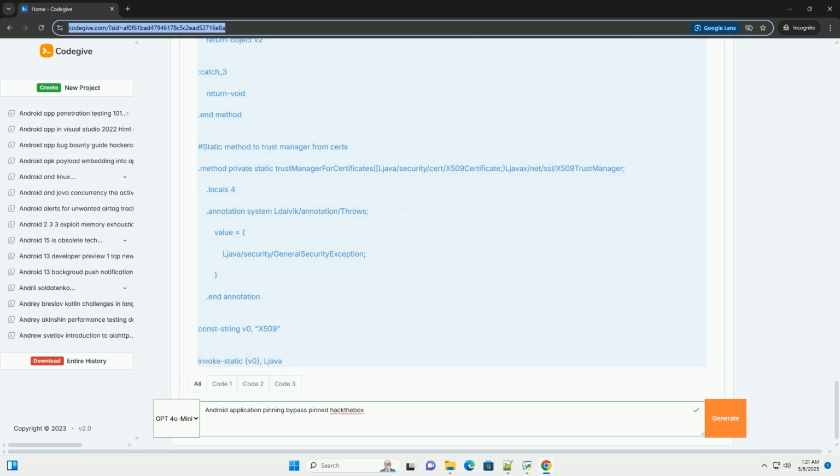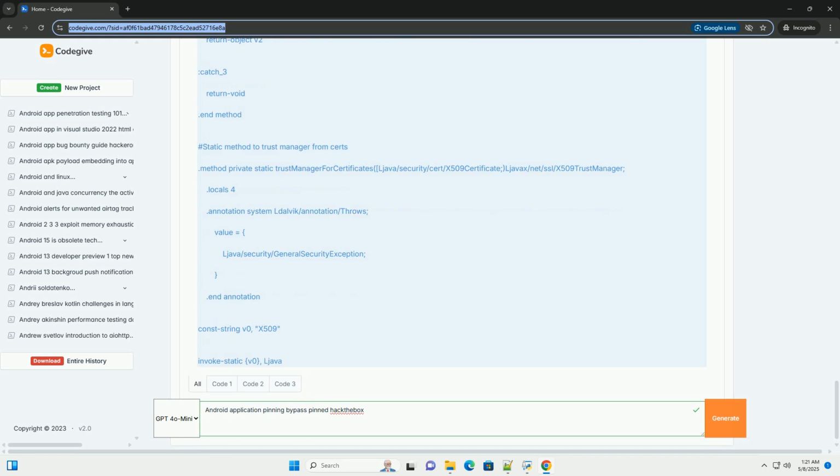6. Example: bypassing pinning in an OkHttp application. Let's say the application uses OkHttp for its network requests and implements pinning through OkHttp's CertificatePinner. Here's an example Frida script to bypass this. This script hooks the build method of CertificatePinner.Builder and returns an empty CertificatePinner, effectively disabling certificate pinning for OkHttp.